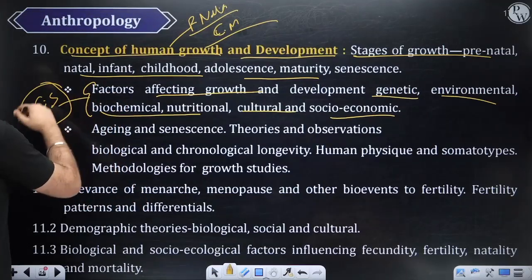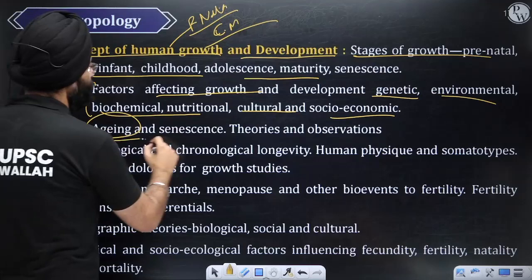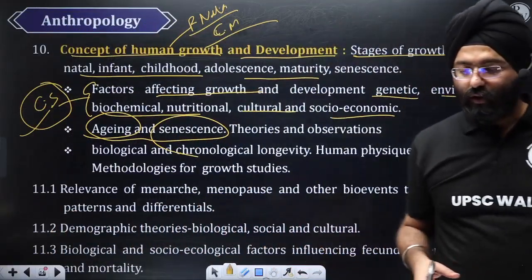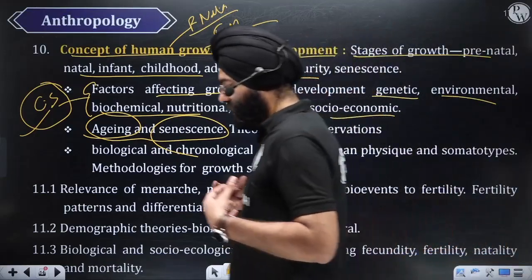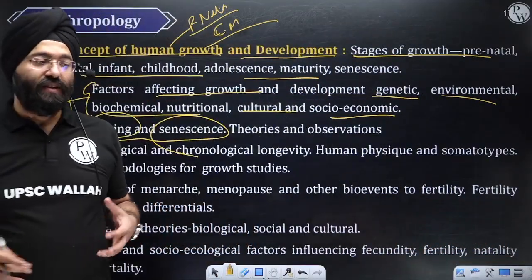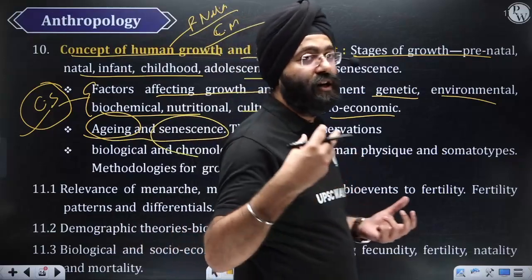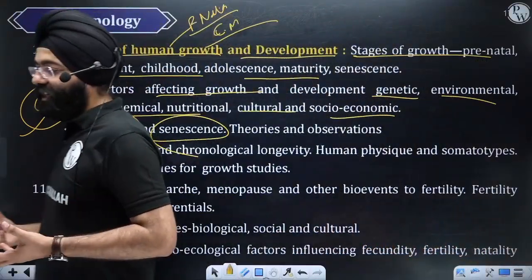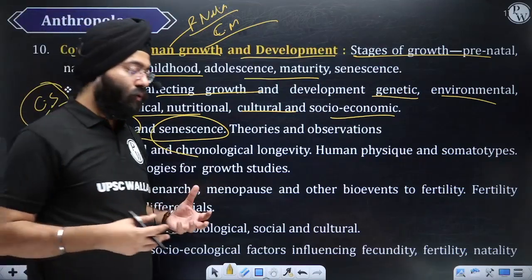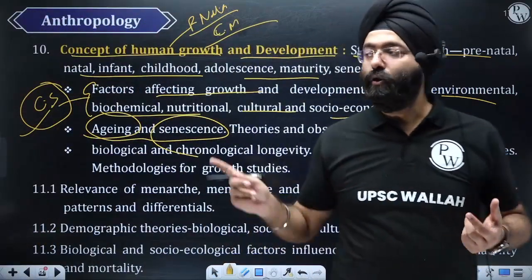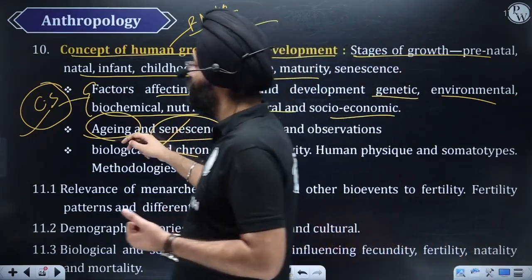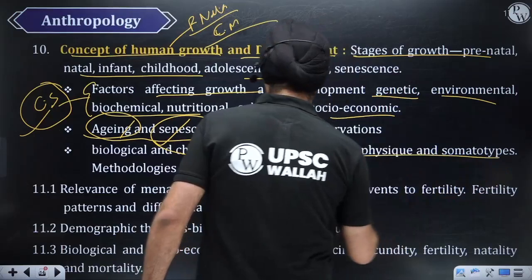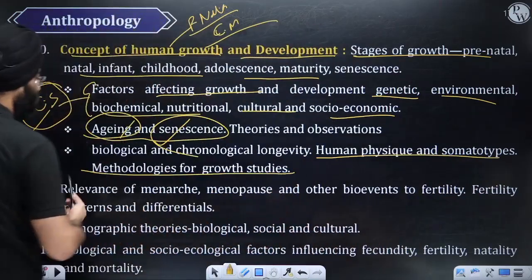Like aging and senescence. Now, aging, for example, if today I'm 1 year old, tomorrow I'm 2 years old, so that is also aging, right? But senescence is more associated with your old age, specifically when you are biologically becoming weak, right? Old age aging is different from the normal aging. So what are the differences between aging and senescence? Human physique, somatotypes, various studies, how they are measured and all.